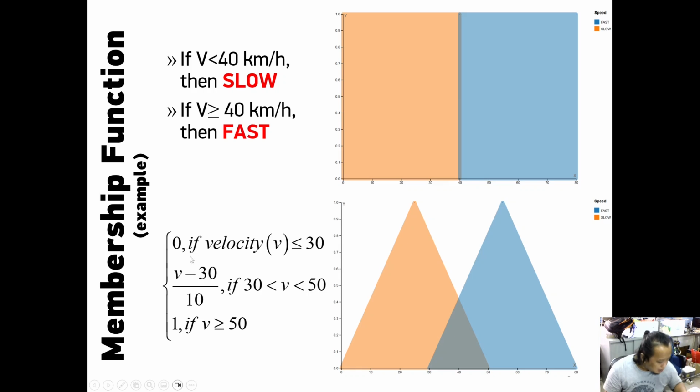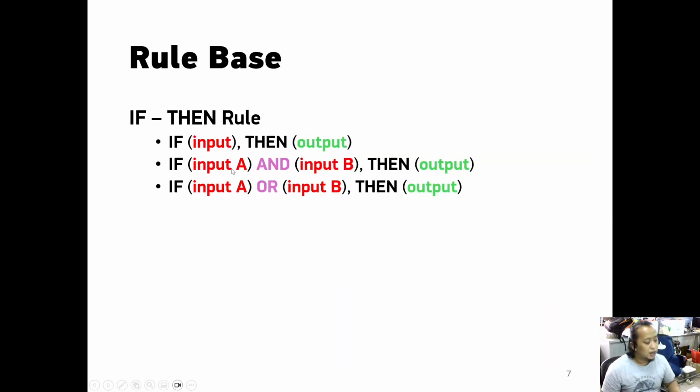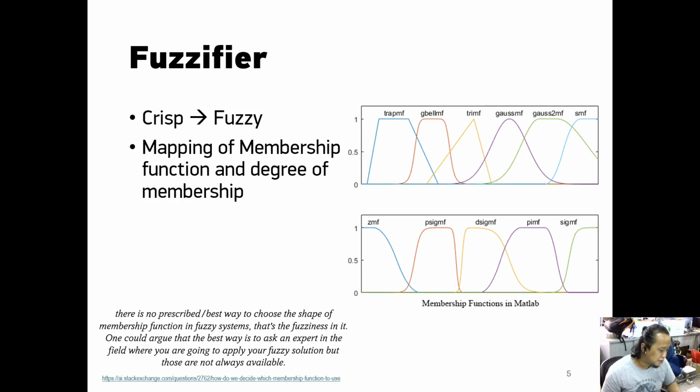And if it is in this area, we have to formulate this equation so we can get its membership function. That is the membership function.